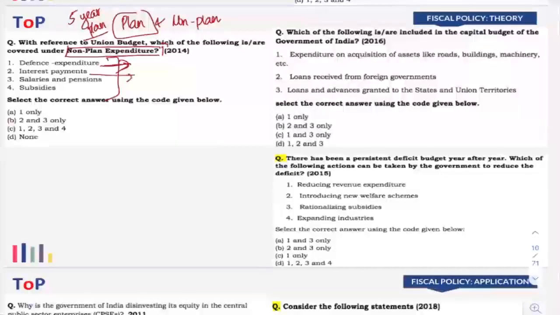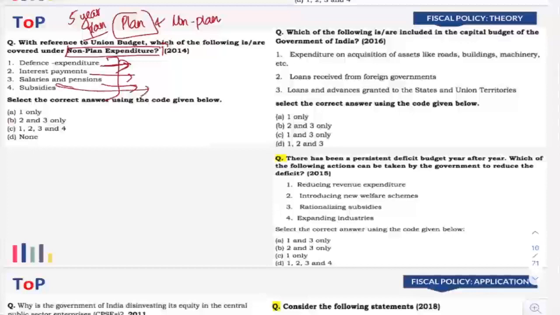Interest payment, is it a part of our 5-year plans? Do we actually mention that these are the type of payments that we are going to make when it comes to interest? No, that is not there. Salaries and pensions, are they part of the 5-year plan? No, because a 5-year plan is mostly something that is prepared to have a particular vision for the next 5 years. It is a vision that points out on whichever sectors we have to show improvement, on whichever sectors we have to focus, what kind of investments we have to make in those sectors, etc. Now, salaries and pensions do not have any role.